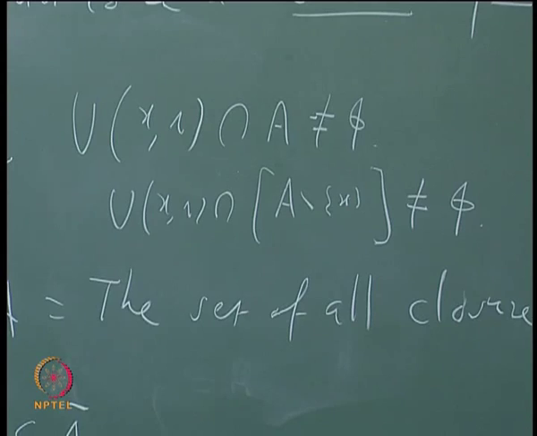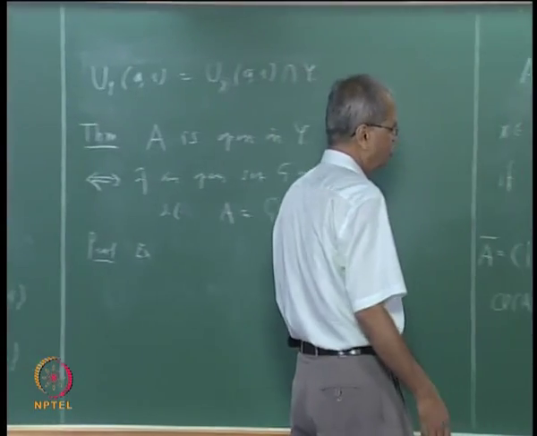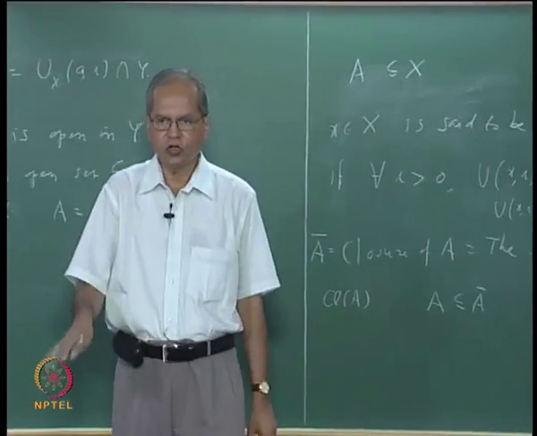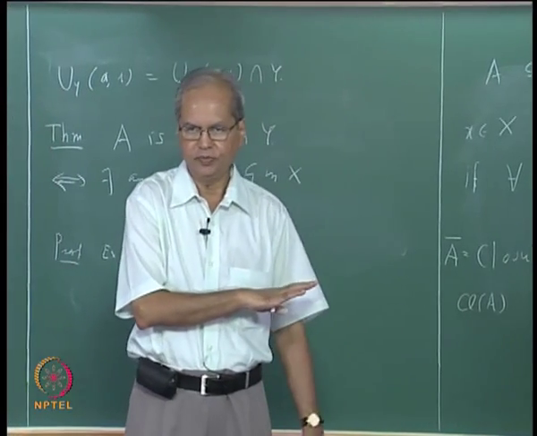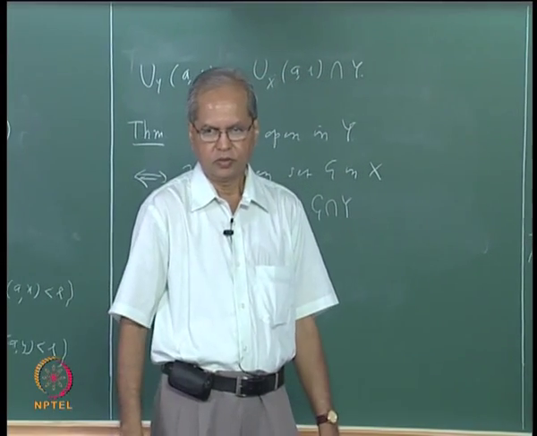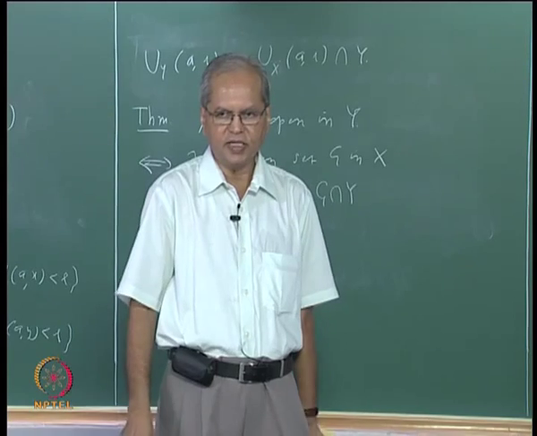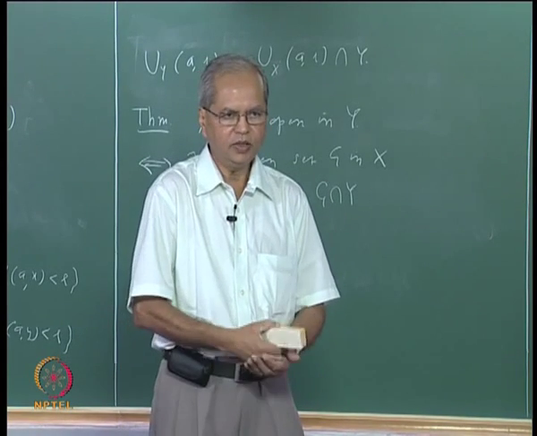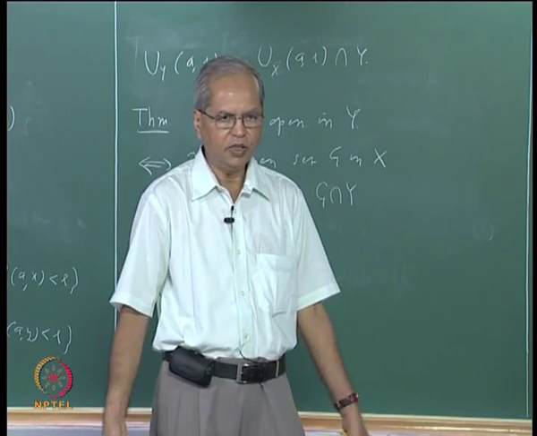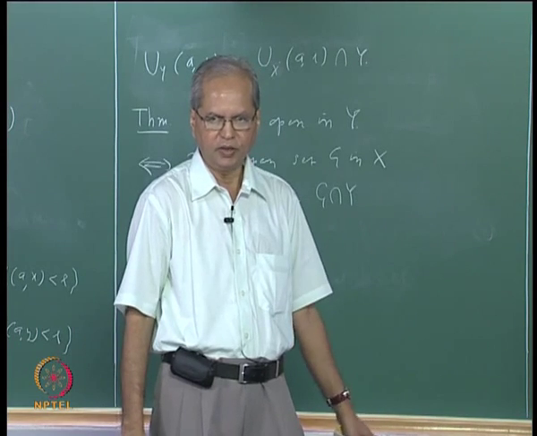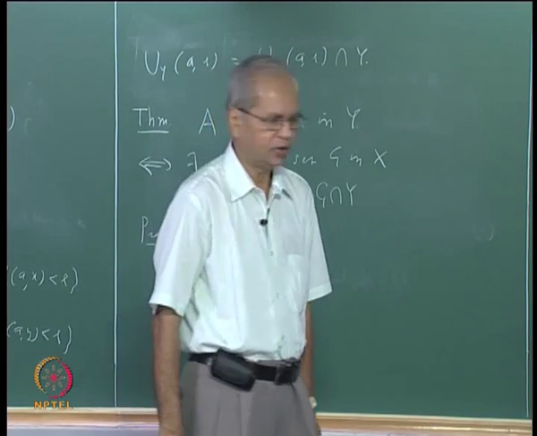So if x is a closure point of A, but if x is not in A, then it has to be a limit point, right. Okay. But the only thing is that if x is inside A, then it can be a closure point without being a limit point. Okay. Without being a limit point. Okay. All right.